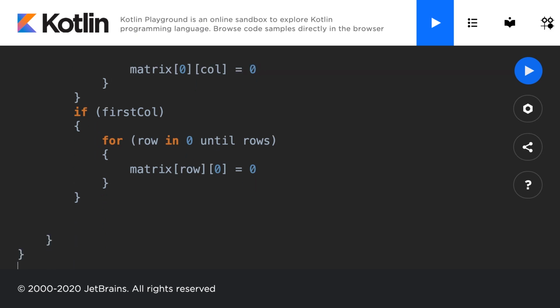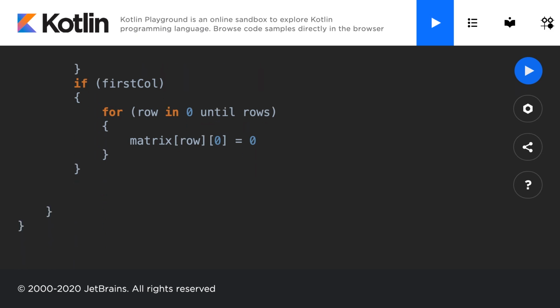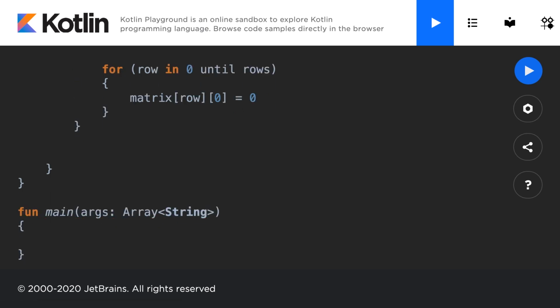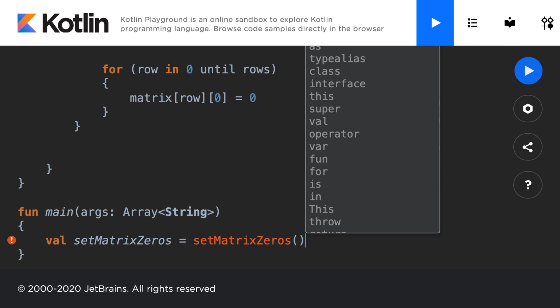So let's go ahead and test out this code. Just go outside of the class. Make sure you're outside of that class that we built. And let's open up a function called main that will open up our application. And we will put in an argument of an array. We'll make it of strings. And then we'll make an array. First, we'll make a value called set matrix zeros. And this will be a new object called set matrix zeros of our class.